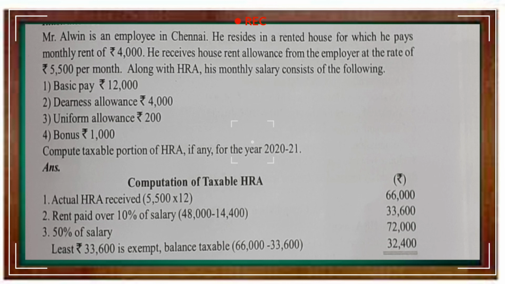You have to compare these three figures: 66,000, 72,000, 33,600. Which is the least figure? Least figure is 33,600. That is the exempted amount. So what is the taxable HRA? Taxable HRA is actual HRA minus exempted HRA. Actual HRA is 66,000 minus that least amount, the exempted amount, 33,600. So you have to deduct 33,600 from 66,000. So you will be getting rupees 32,400. That is the taxable HRA.